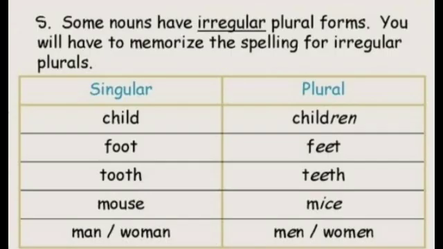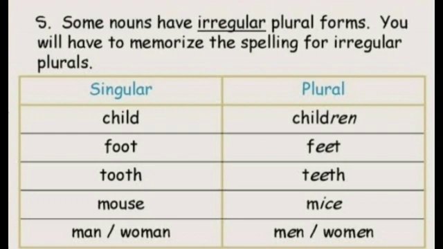Some nouns have irregular plural forms. You will have to memorize the spelling for irregular plurals, such as the singular form child, whereas the plural form is children. Then foot is the singular form, whereas the plural form is feet. Here double O is replaced by EE in the plural.